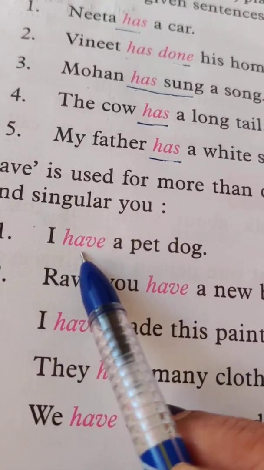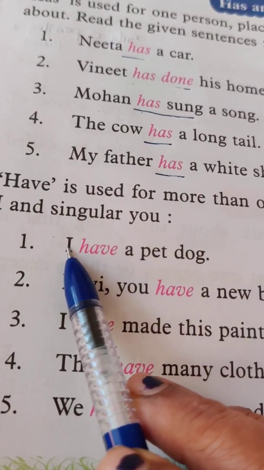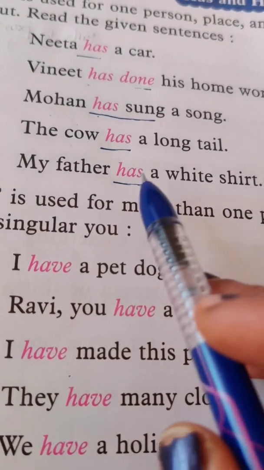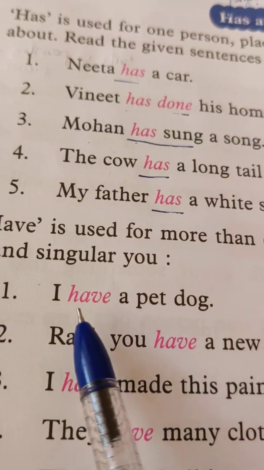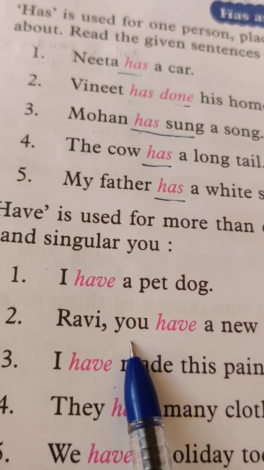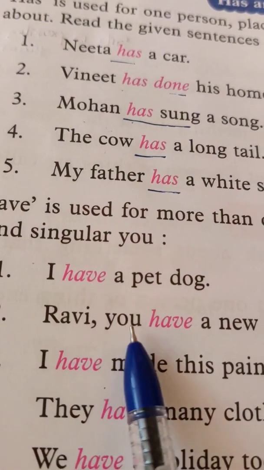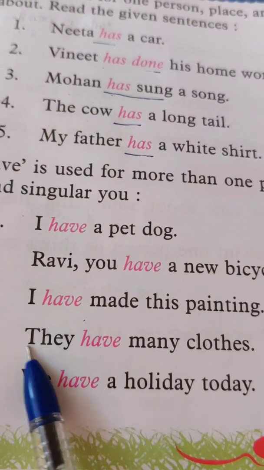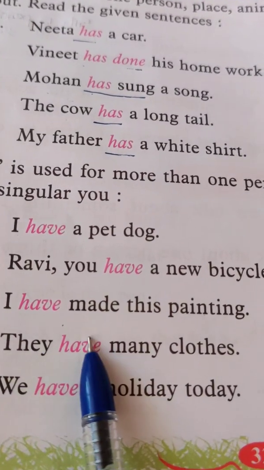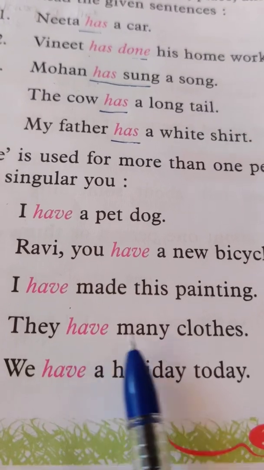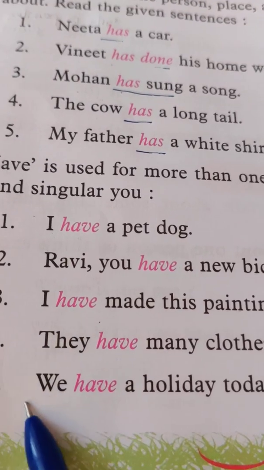But we have also used have for singular I. When we have to use I, we never use has. Has will be used for any other noun which is singular. But have will be used with I and you. Remember, the plural verb have will be used with I and you. And also the plural. Okay, they have. We don't say they has. They has many clothes. Wrong. They have many clothes is the correct thing. We have a holiday because they and we are more than one.